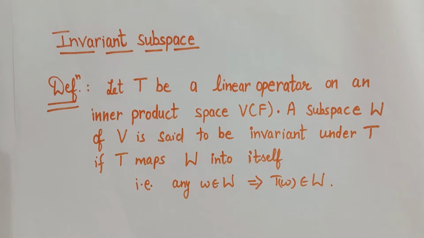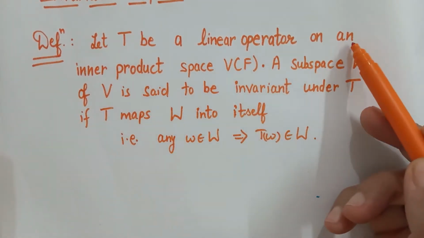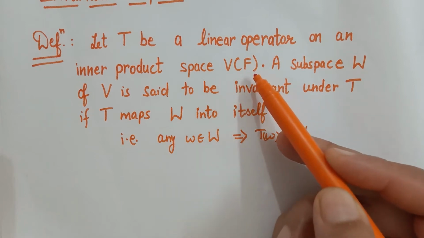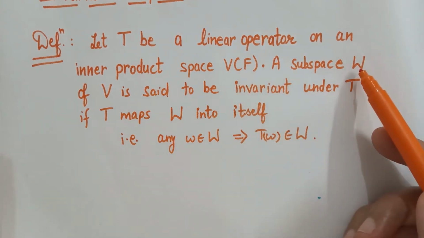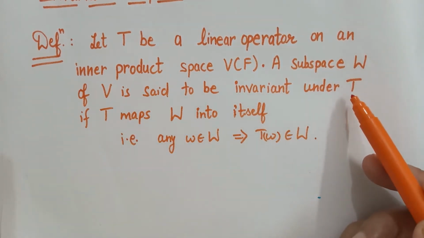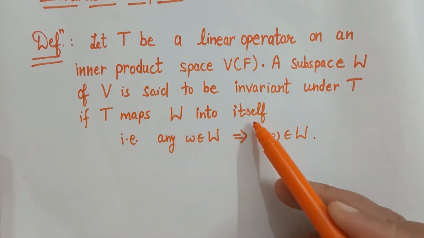As you already know, we are going to learn about invariant subspace. So let's see what is an invariant subspace. Let T be a linear operator on an inner product space V over F. A subspace W of V is said to be invariant under T if T maps W into itself.